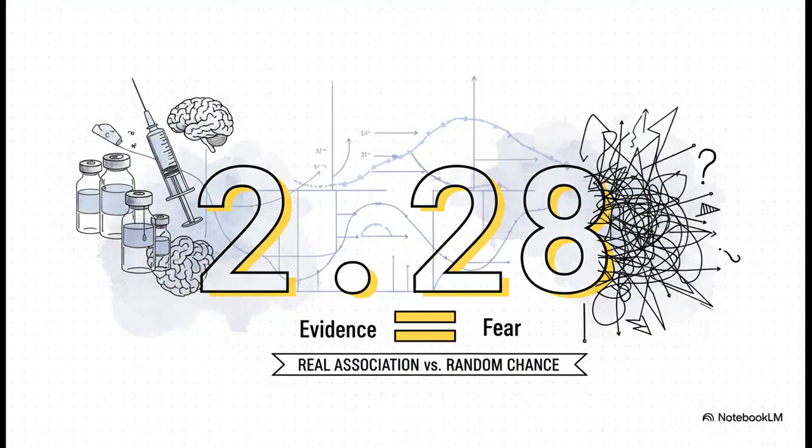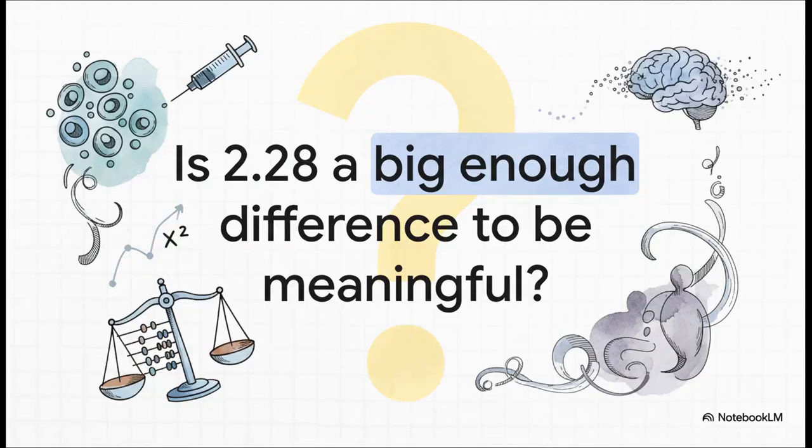For this data, after all the math gets crunched, the chi-square statistic comes out to 2.28. This one number represents the total difference between what was actually observed in over 500,000 kids and what we'd expect to see if it was all just random. Okay, so we have this number, 2.28.